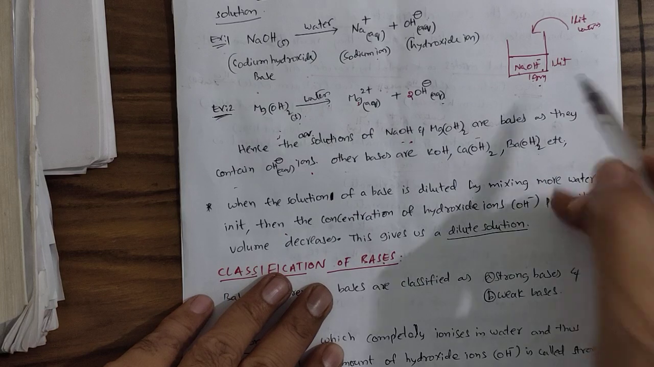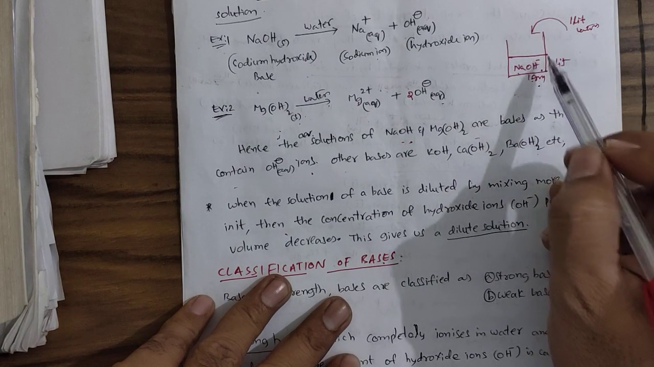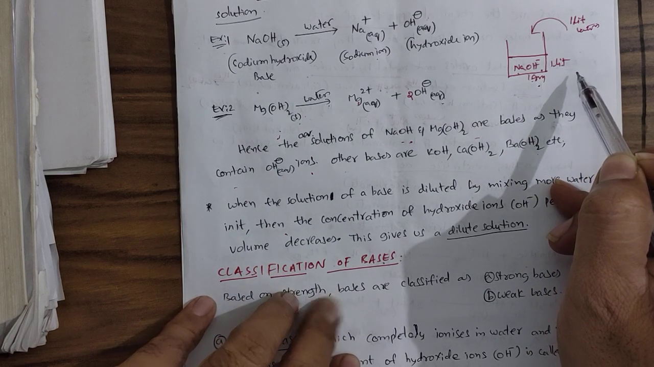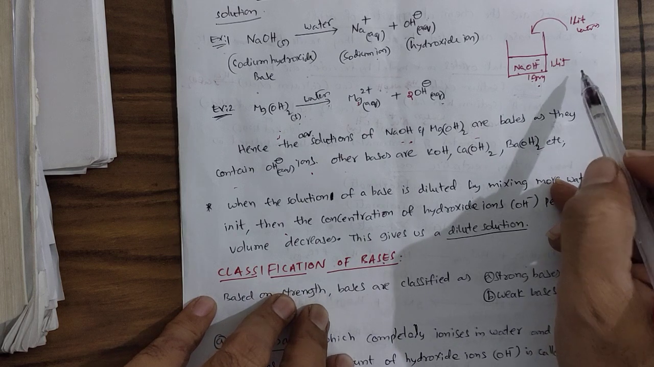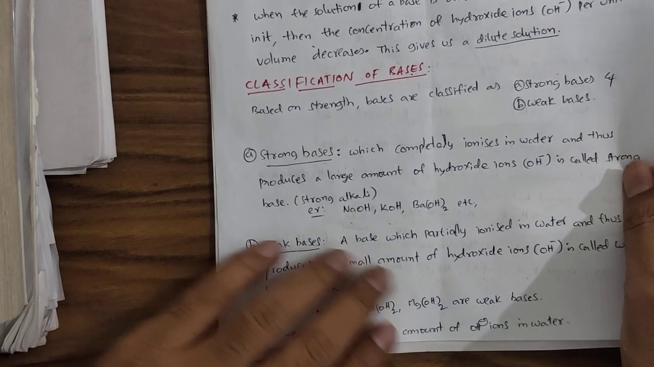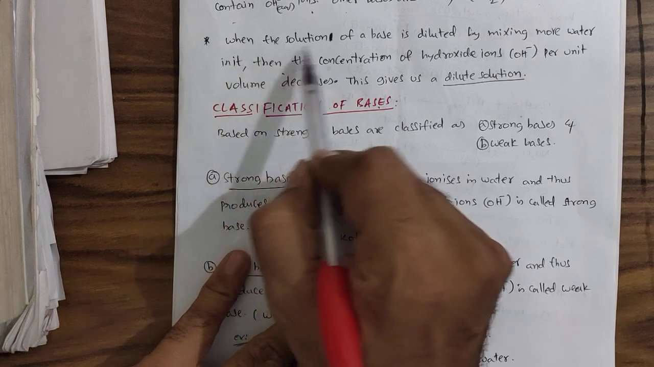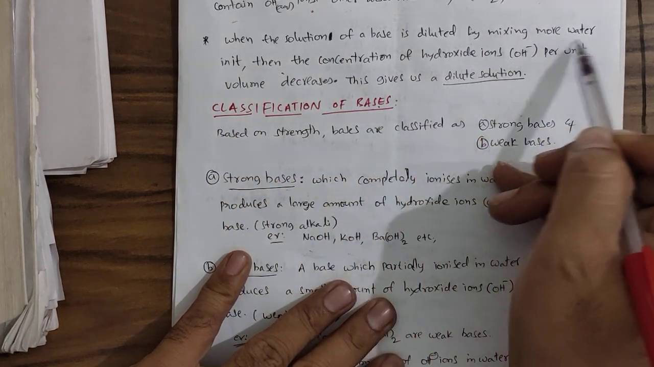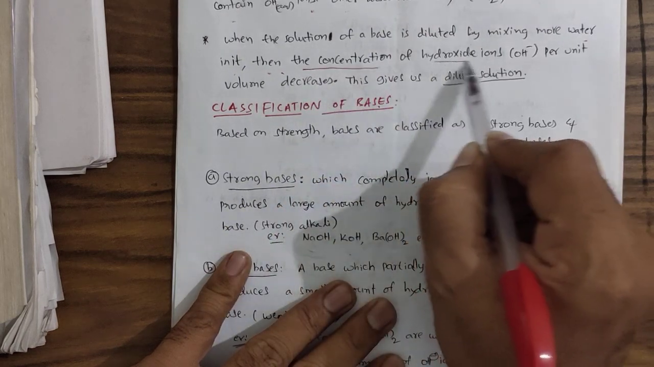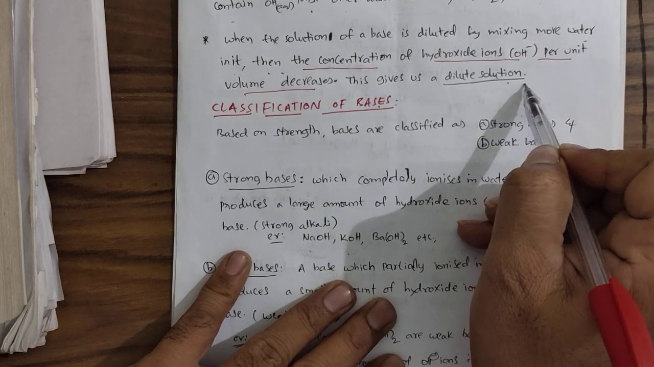So what happens? A basic solution or an acidic solution, whatever it is, upon dilution, its concentration decreases. Concentration decreases means the number of OH minus ions present in unit volume decreases. That is what is stated here. When the solution of a base is diluted by mixing more water in it, then the concentration of the hydroxide ions per unit volume decreases. This gives us dilute solutions.